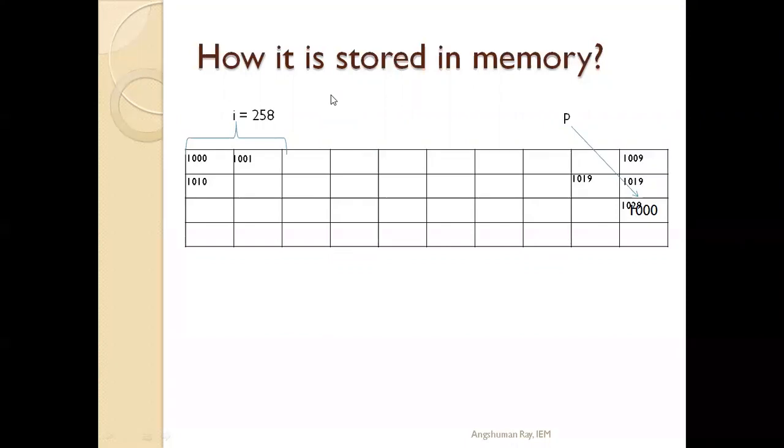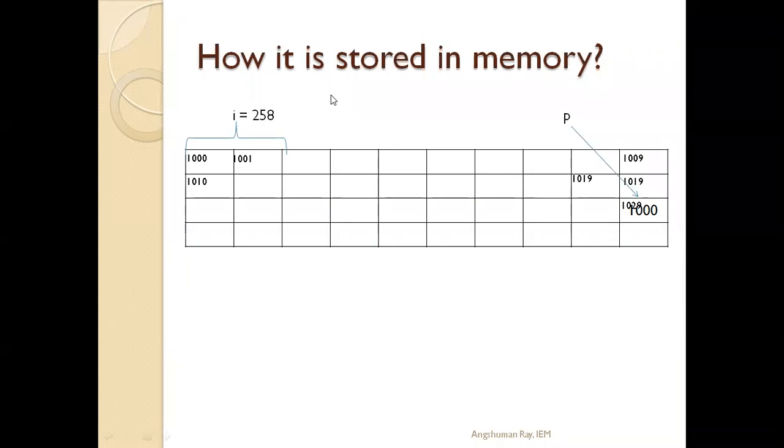Again, in the next part we have written char star p plus 1. That means it will move to location 1001 and retrieve data from that location. As it is a character pointer, we are typecasting it to a character type. Okay, now if we understand how the value is stored in this i location, in these 2 bytes of memory.